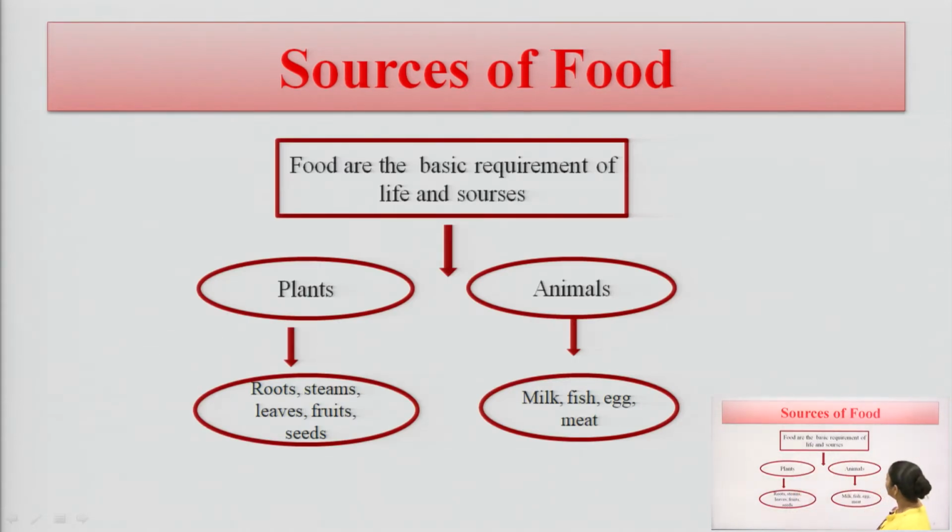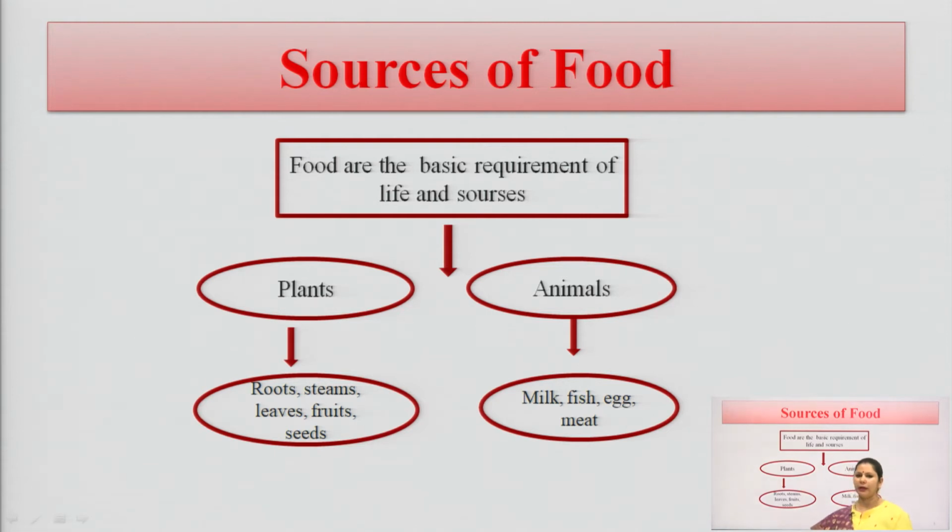Now, here I have quoted the two basic sources, two basic origins. Food is the basic requirement for life. For sustaining our life, we require food. For taking energy, we require food. For doing any metabolic activity, we require food.